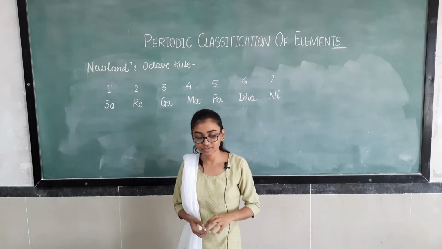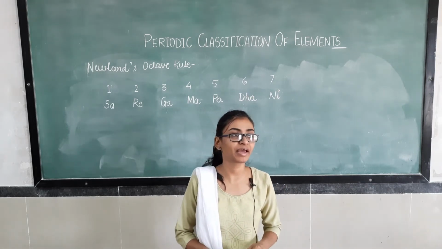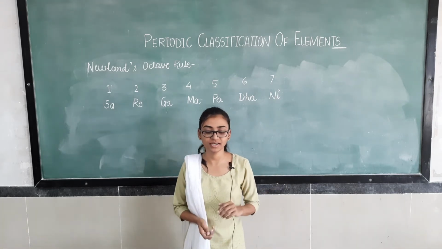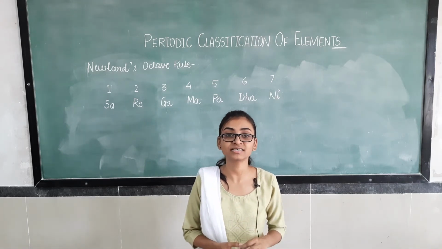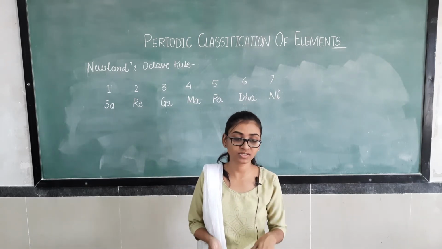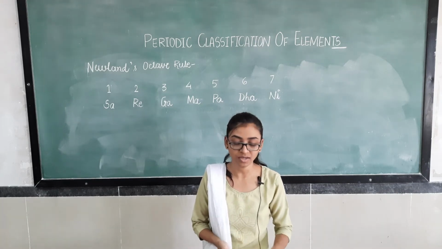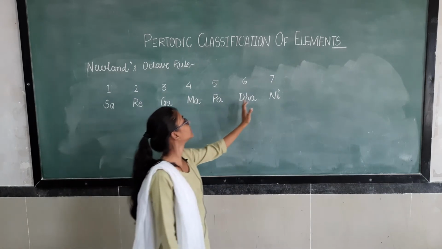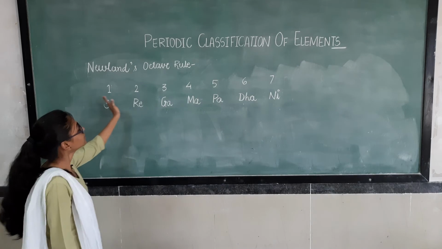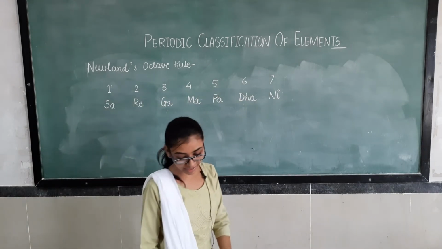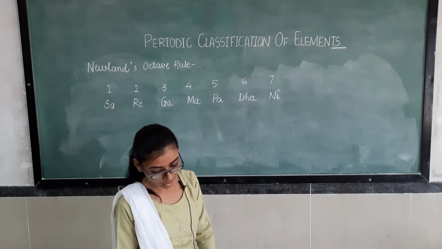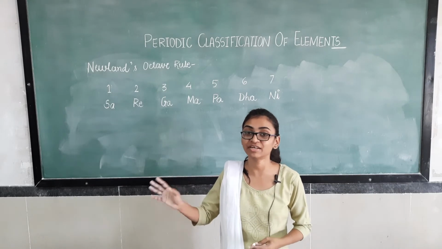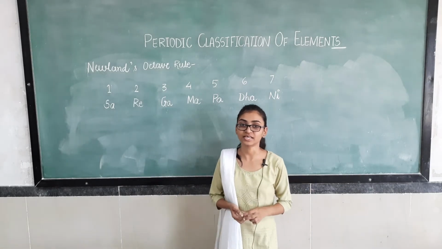So most of us know this thing, that every music, whether it is Western or Indian, whatever kind of music it is, has seven basic notes, right? In Indian music the 7 basic notes are sa, re, ga, ma, pa, dha, ni, and again sa. So these are the 7 notes which each kind of music has. In this way he has arranged elements in the form of these 7 notes of music.